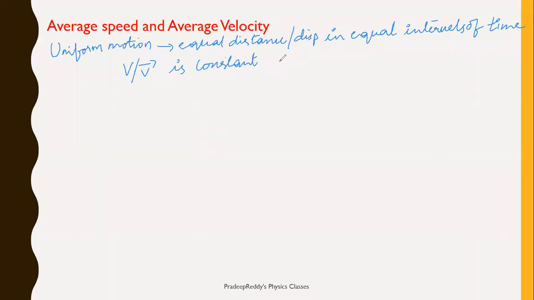It does not change. Therefore, change in the speed, delta V, is equal to 0. Change in the speed is 0 in case of uniform motion. This with an example I have explained in lecture 2. Coming to non-uniform motion.